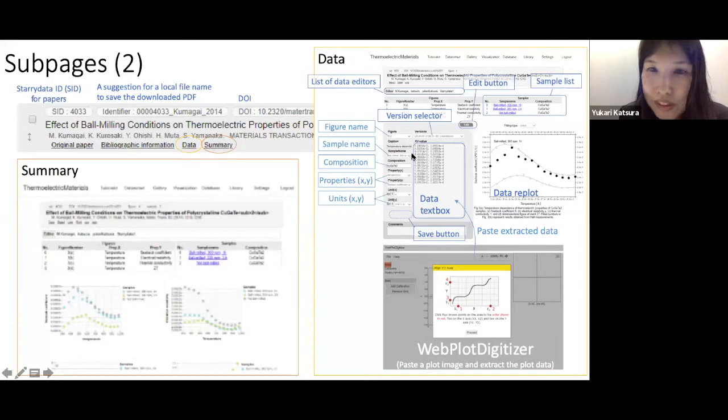You need to input the sample name as shown in the plot image. Optionally, you can write down the composition when you read the paper. And then you can save. And then we can access the samples. You can reuse the sample information again and again, because one sample appears in several different figures. And here we have the summary. If you click the summary page, we can see the list of the samples and the plots of the thermoelectric properties.